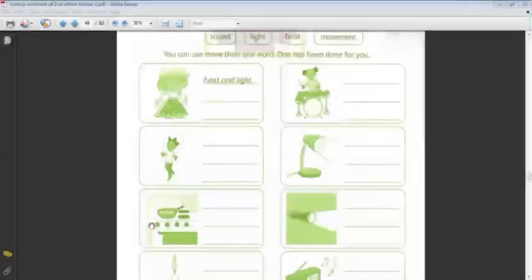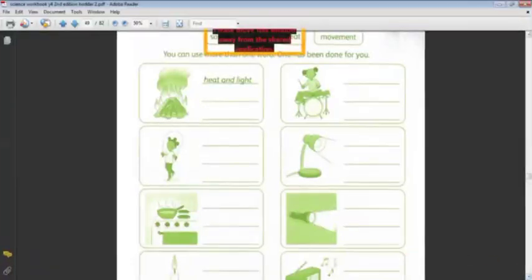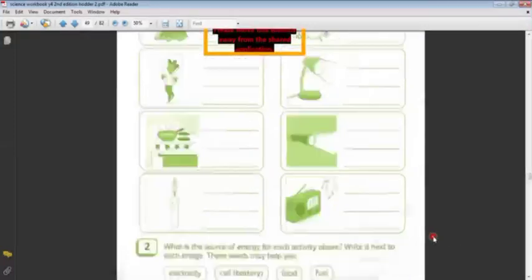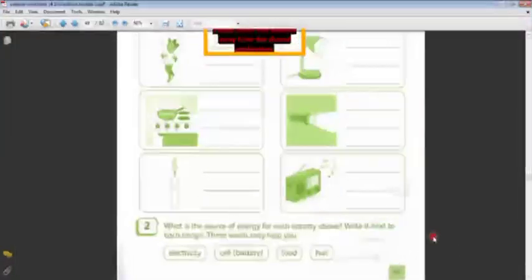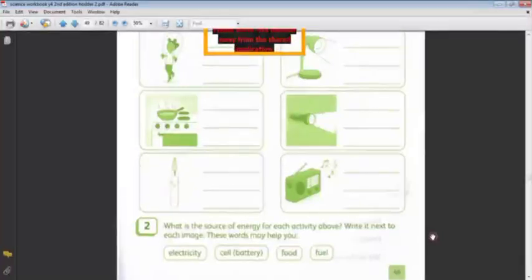The next one. The flashlight takes its energy from its battery to transfer to the surrounding, transferred light. What about the candle? The candle has its energy from the wax. We heat the wax and it transferred light and heat. But not the wax, from burning of the wick.